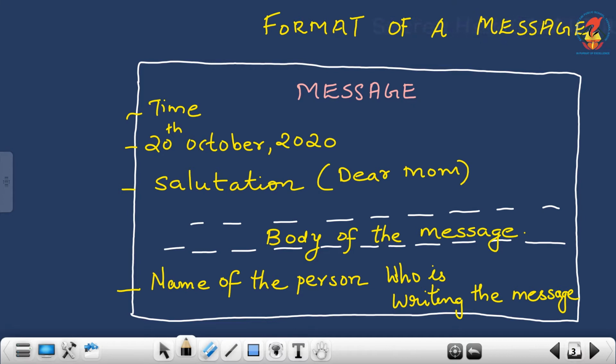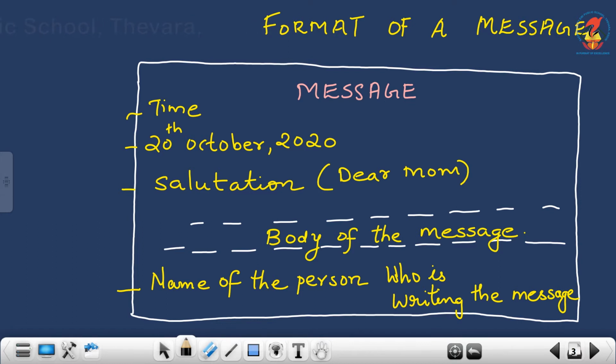Then everything should be left aligned. That means on the left side you should write the time. Then under that the date should be there. Then salutation, that is dear mom, dear father or dear brother. Then the body of the message: why you are writing a message, what is the purpose?